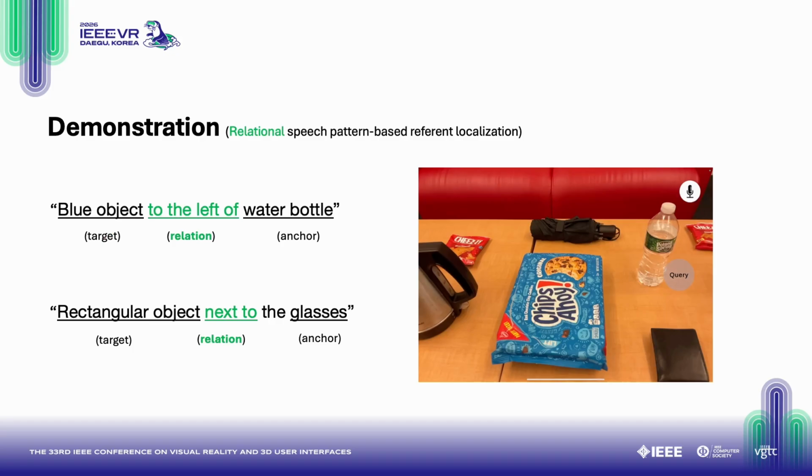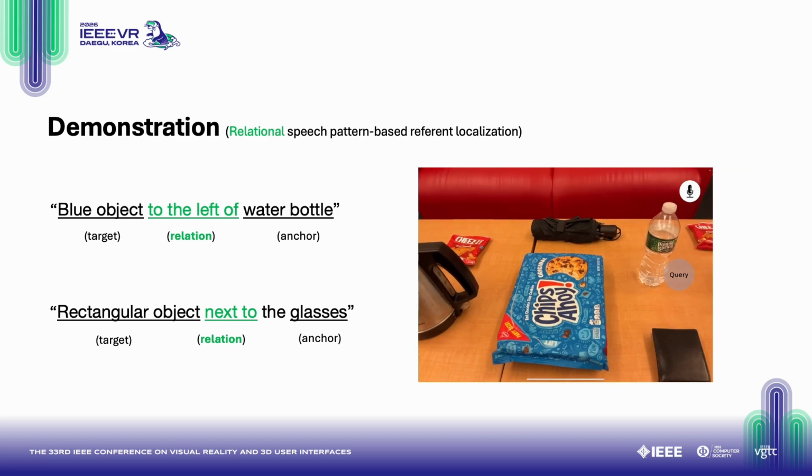Here is a live demonstration of speech-to-spatial. In this demo, we showcase 4 types of spatial language patterns to illustrate how the system identifies a target object from spoken input. For demonstration purposes, we assume that the verbal query is coming from a remote expert. Imagine a scenario where the expert first wants to identify objects in the scene to assess the situation.